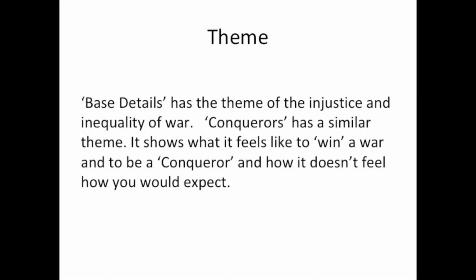So now we will compare the themes of the two different poems. Base Details by Siegfried Sassoon has the theme of the injustice and the inequality of war. Likewise, Conquerors has a similar theme. It shows what it feels like to win a war and to be a conqueror, and how it doesn't feel the way you would expect it to.